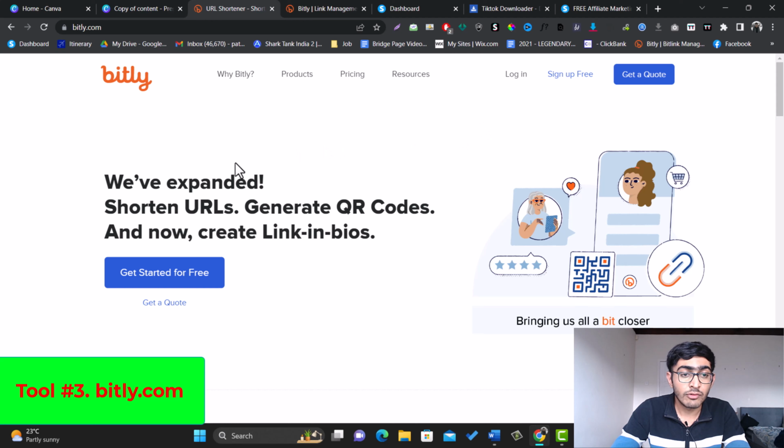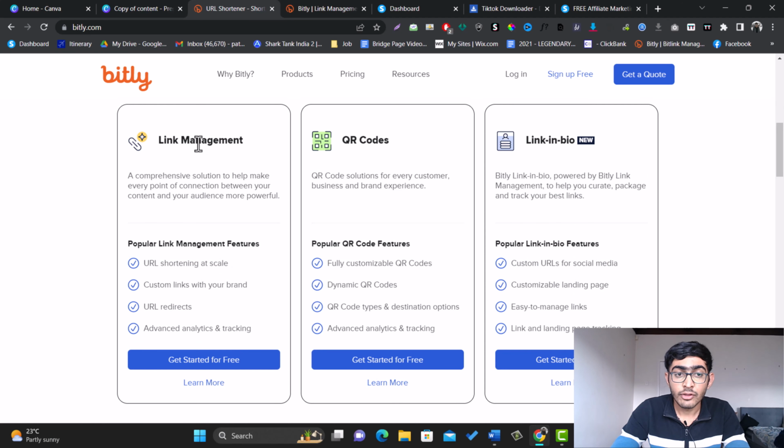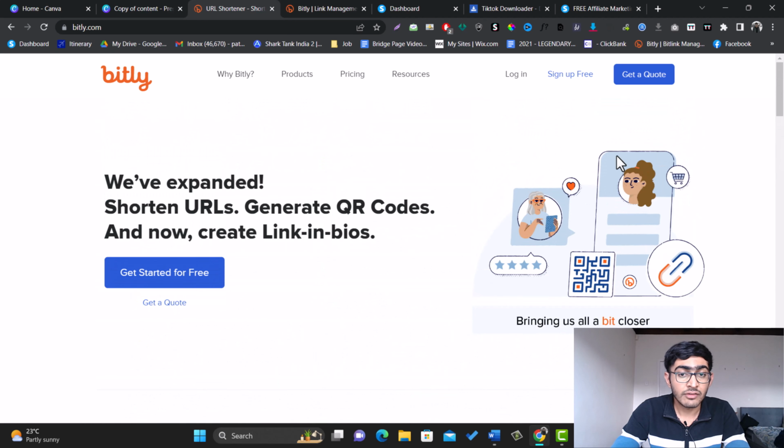The third free tool is bit.ly.com. Bit.ly will allow you to shorten any of your links that you want. And by using bit.ly, you can manage lots of your links. Suppose you are an affiliate marketer and you are promoting lots of different affiliate products at once, then bit.ly will help you to manage all of your links, as well as you can scan your QR code and you can also use a link in bio feature. And the best thing is bit.ly is a free tool. You don't need to pay anything to use bit.ly.